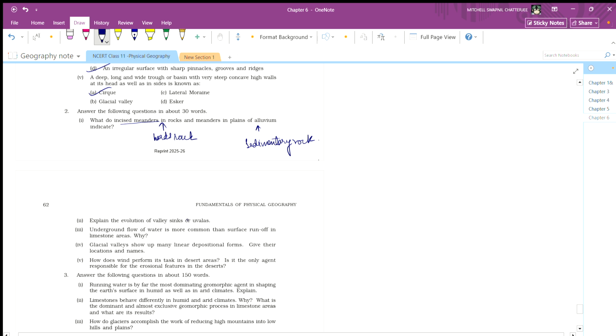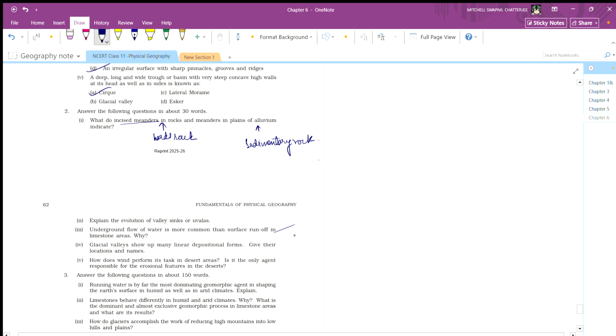Explain the evolution of valley sinks or uvalas. Underground flow of water is more common than the surface runoff. Yeah, this is more common.